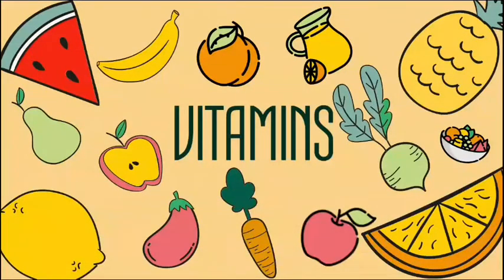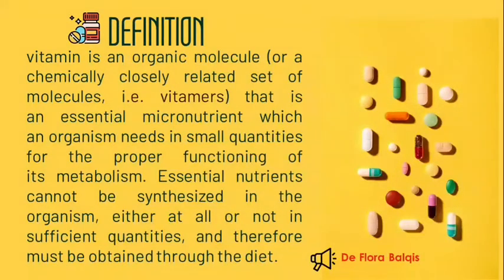Second is vitamin. Vitamin is an organic molecule, a closely related set of molecules, that is an essential micronutrient which an organism needs in small quantities for the proper functioning of its metabolism. Essential nutrients cannot be synthesized in the organism, either at all or not in sufficient quantities, and therefore must be obtained through the diet.